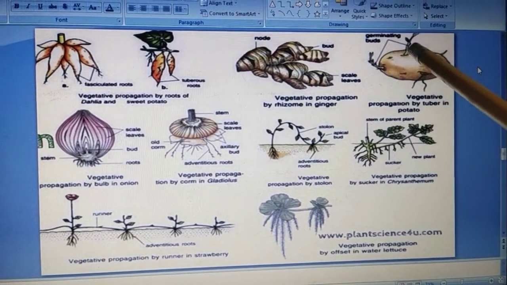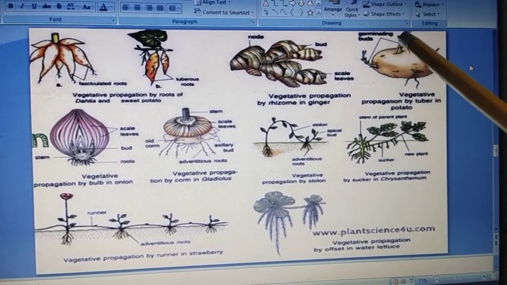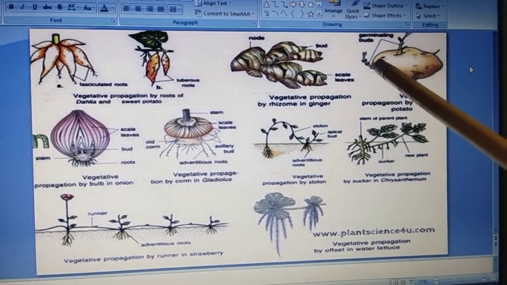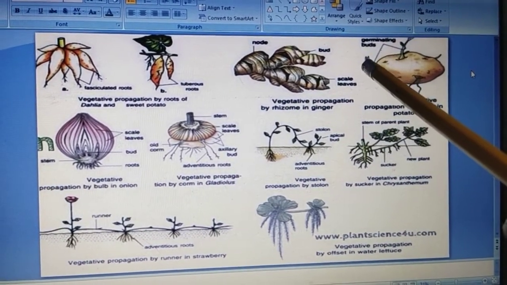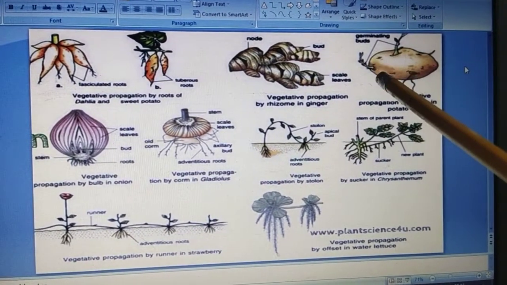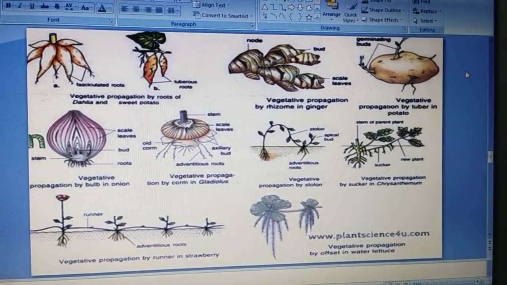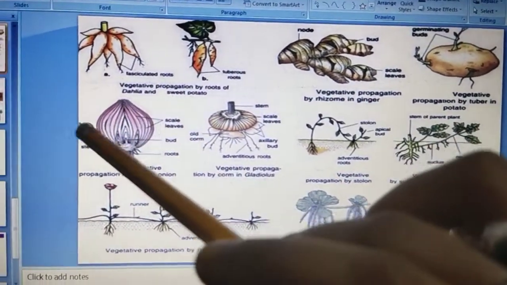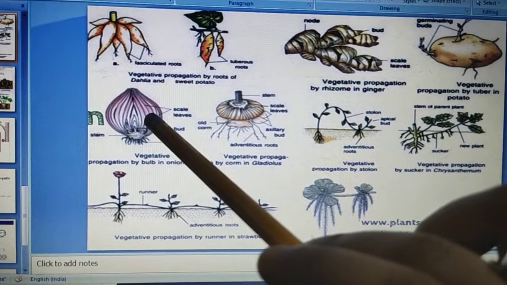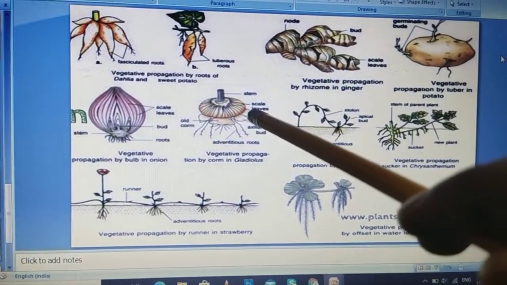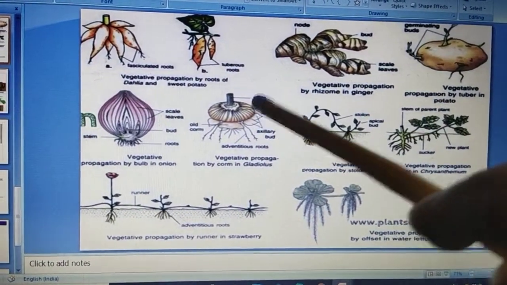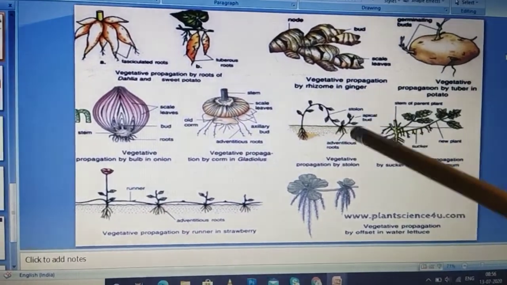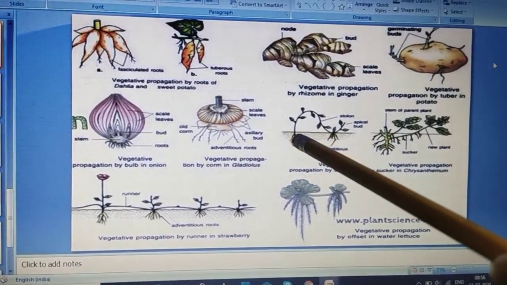You have seen that a potato has eyes. These eyes germinate, and if we cut this part and keep the germinating part above the soil and the potato part below the soil, it will produce new potatoes. Similarly, you can see it in onions and gladiolus, and you have seen the runner in the case of strawberries.